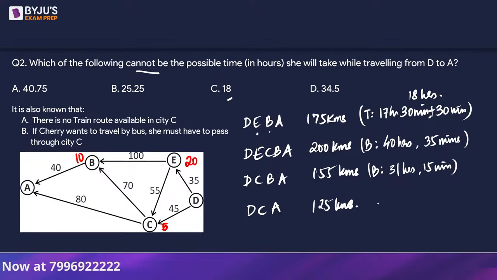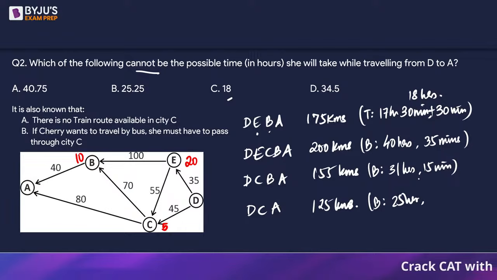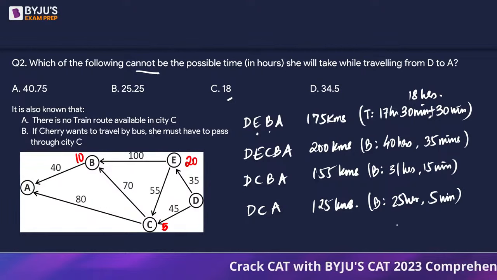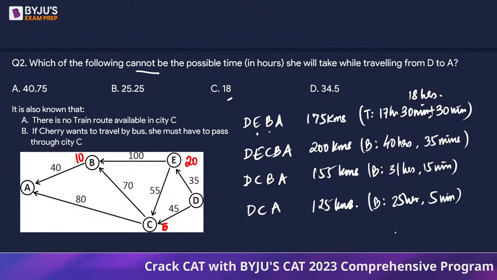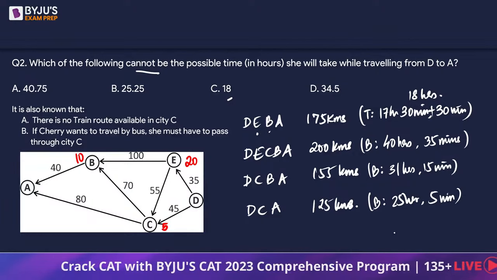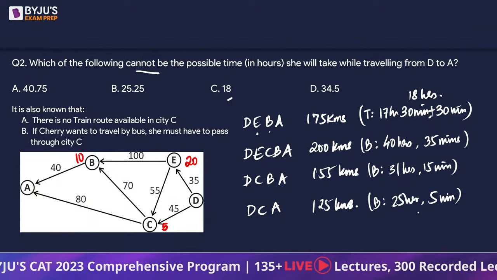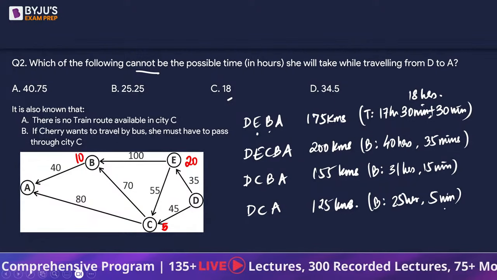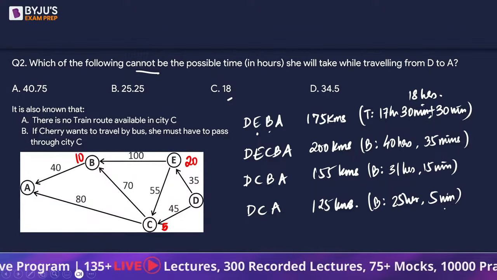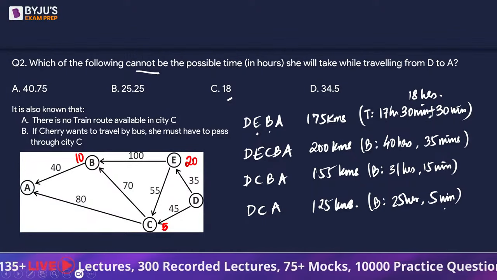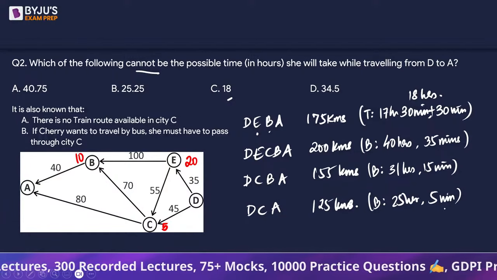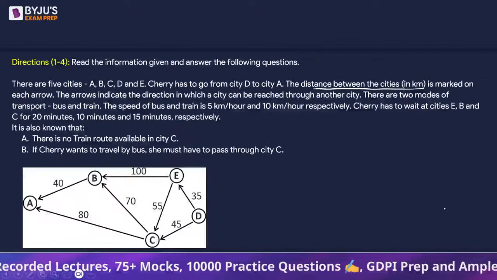DCA, if we follow it, it's going to be via, let's say, bus. 125 by 5 is 25 hours. And then because it's going to take DCA, that's going to be another 5 minutes. So it is going to be 25 hours, 5 minutes. 20, 10 and 5.